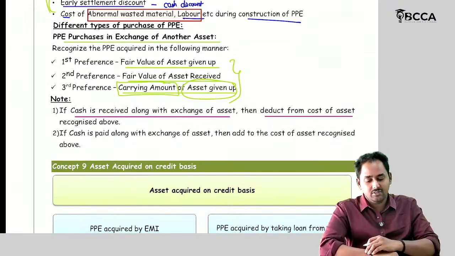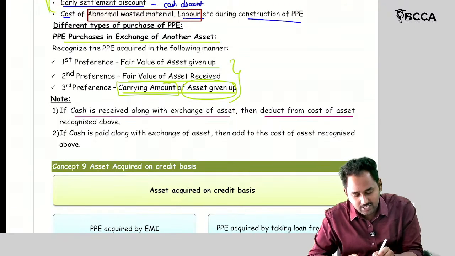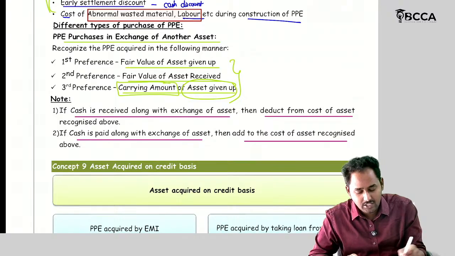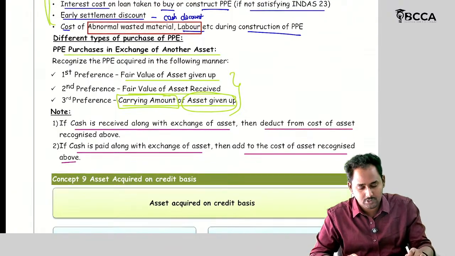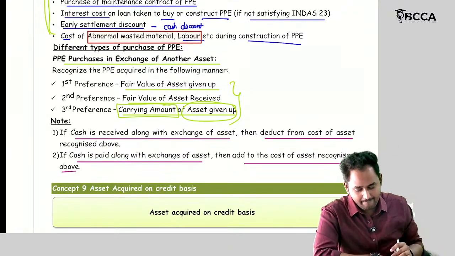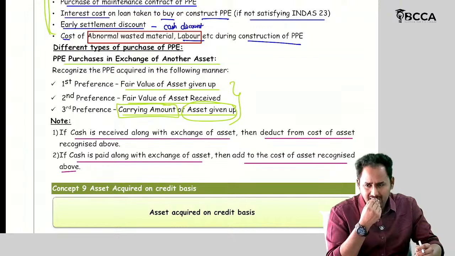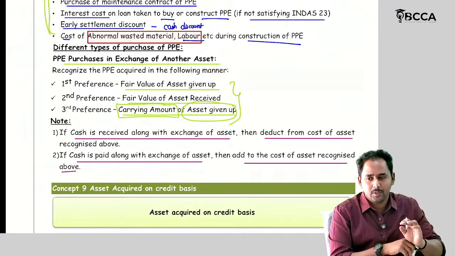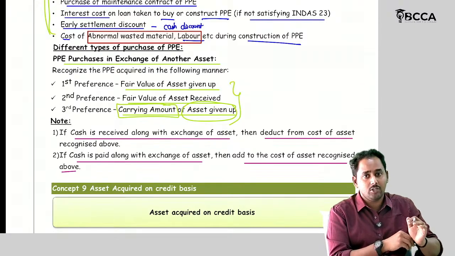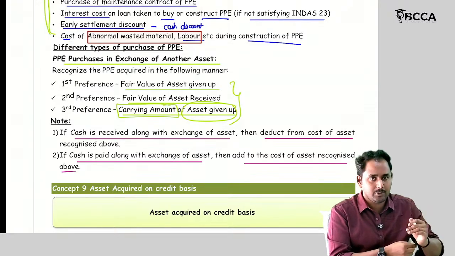If the cash is received along with the exchange of the asset, then it should be deducted from the cost of the asset. If the cash is paid along with the exchange of the asset, then it should be added to the cost of the asset recognized above. Okay. What they are saying: let's say I wanted to exchange my old asset with a new asset. Basically, I wanted to purchase one new car for use in my business, only then does it satisfy the PPE definition. So the new car, I wanted to use it for administrative purposes, so I have purchased it.